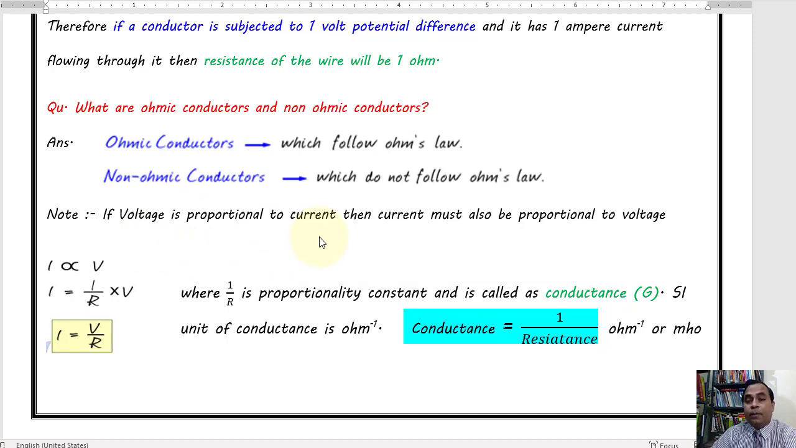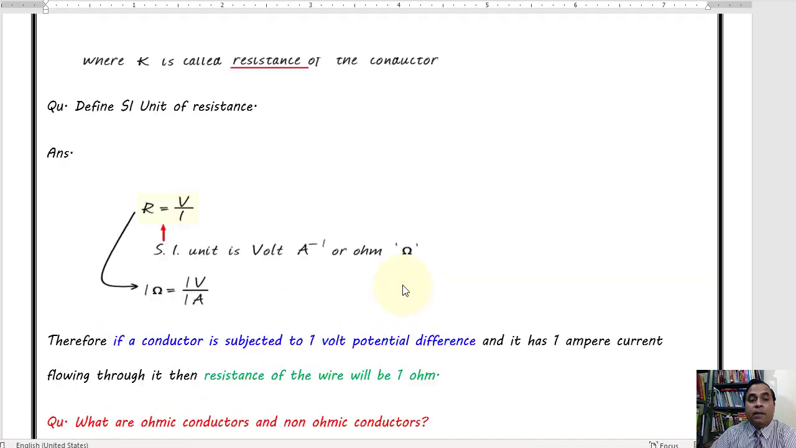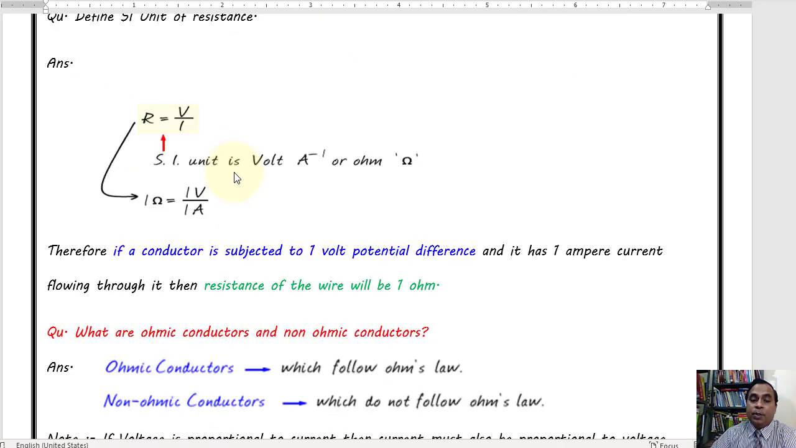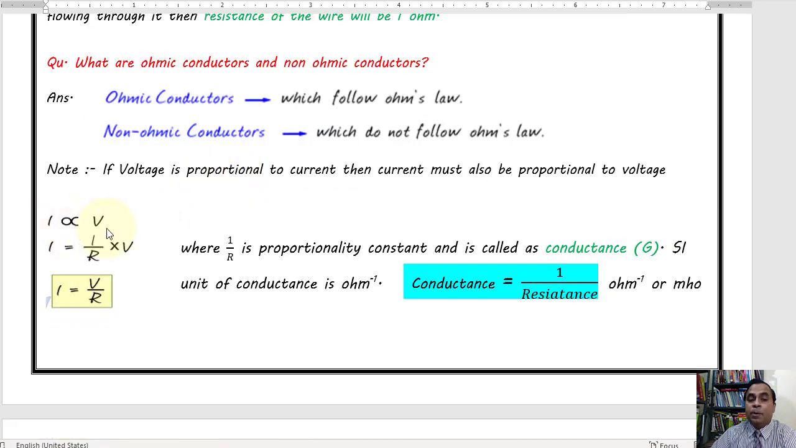So we wrote above V is proportional to I, that is, more is the battery, more is the current. The reverse is also true, I is also directly proportional to V. So that's what we are writing, I is proportional to V. But this time, to replace this proportionality sign with an equality sign, we are multiplying with a new constant, and this new constant is taken as 1 upon R.